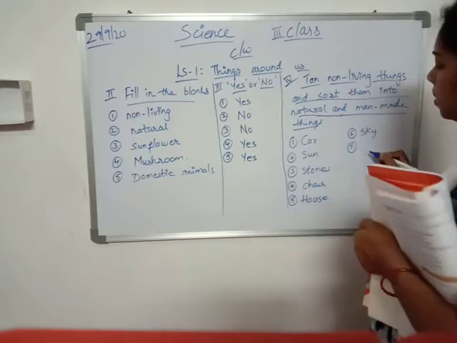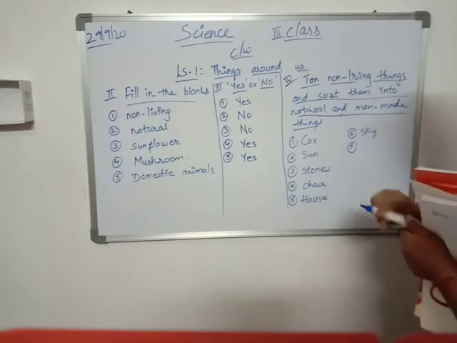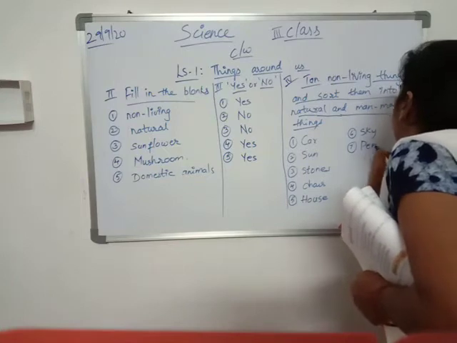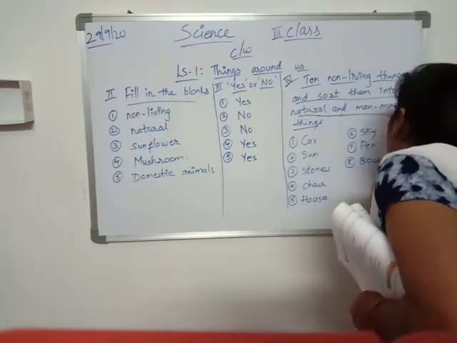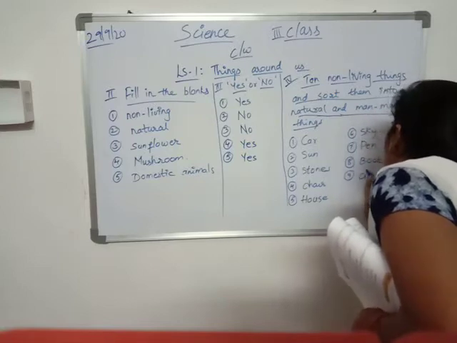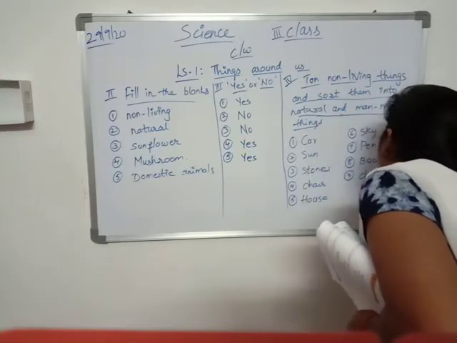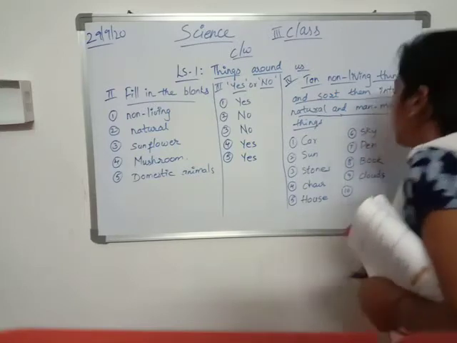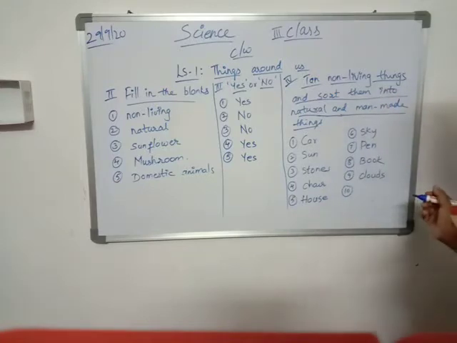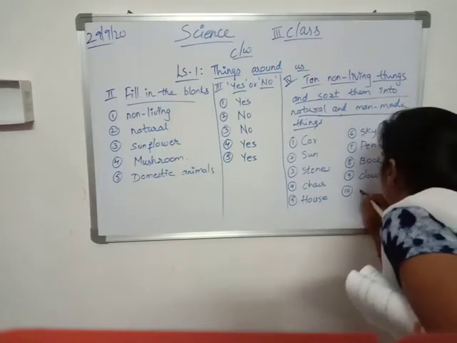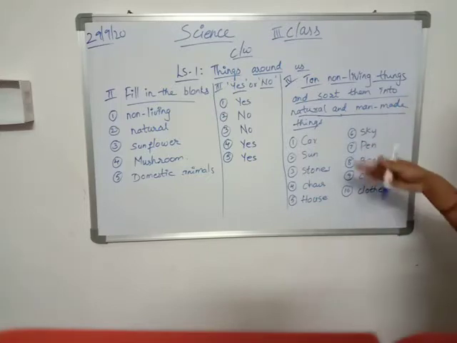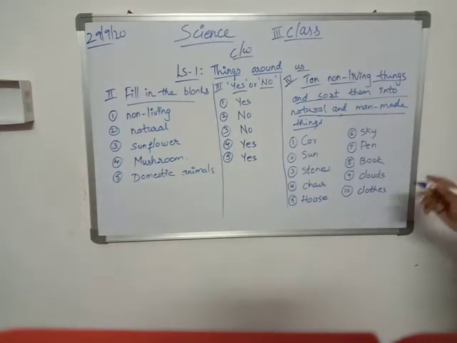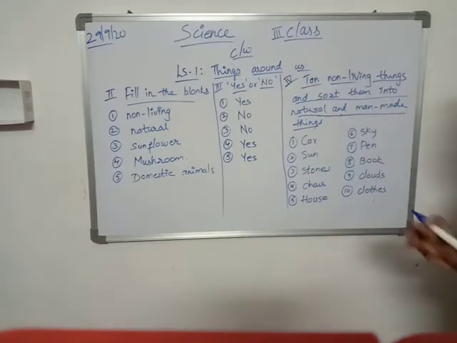Seventh, pen. Eighth, book. Ninth, clouds. And 10th, anything you can write. Clothes. You see clothes around you. So these are the 10 things, children. I just wrote 10. There are many, but we have to write only 10.